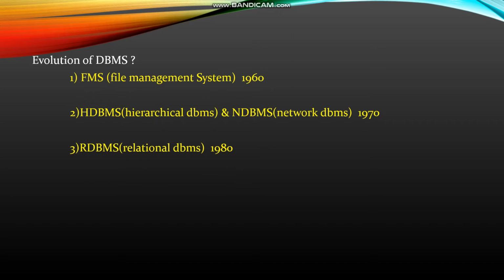Here relational means table. ORDBMS was introduced in 1919, in which data is stored in object form. These are all the models of DBMS. They depict how data is stored and in which format. FMS, HDBMS, NDBMS are outdated. Nowadays every company implements RDBMS and ORDBMS.